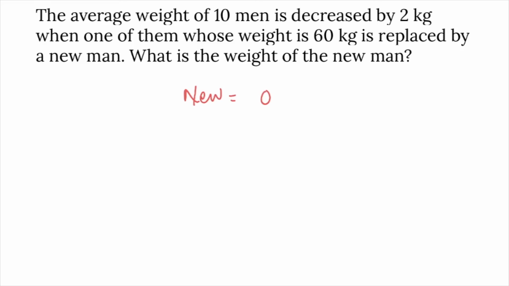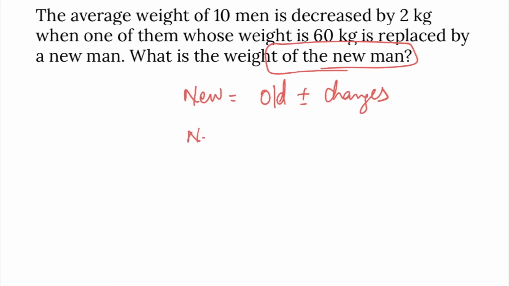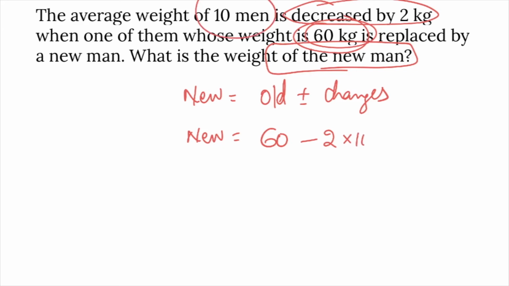New value is old value plus or minus changes. New value is required. So new is equal to old value, which is the weight of the person who left, 60, decreased by 2, so minus 2 for 10 men, into 10. 60 minus 20, 40 is the answer. Answer is 40 kgs.